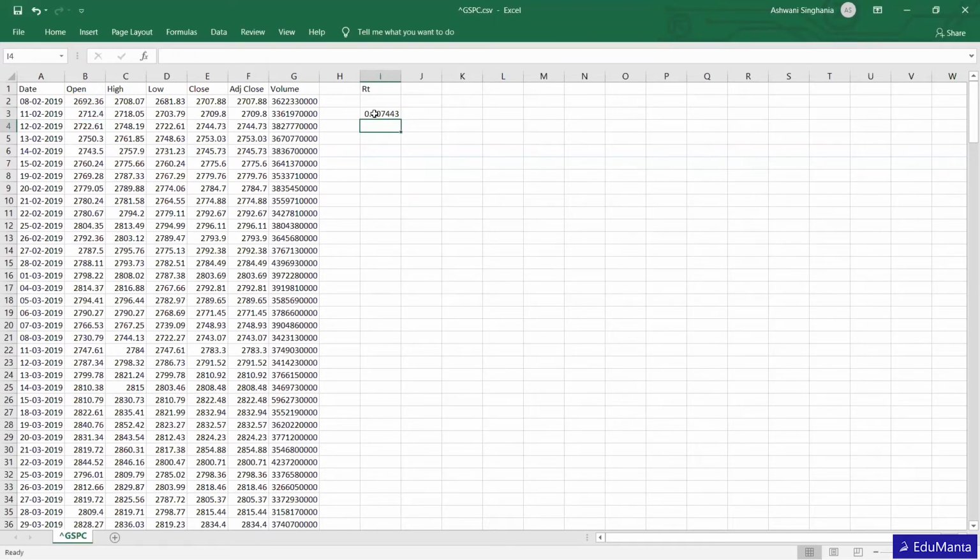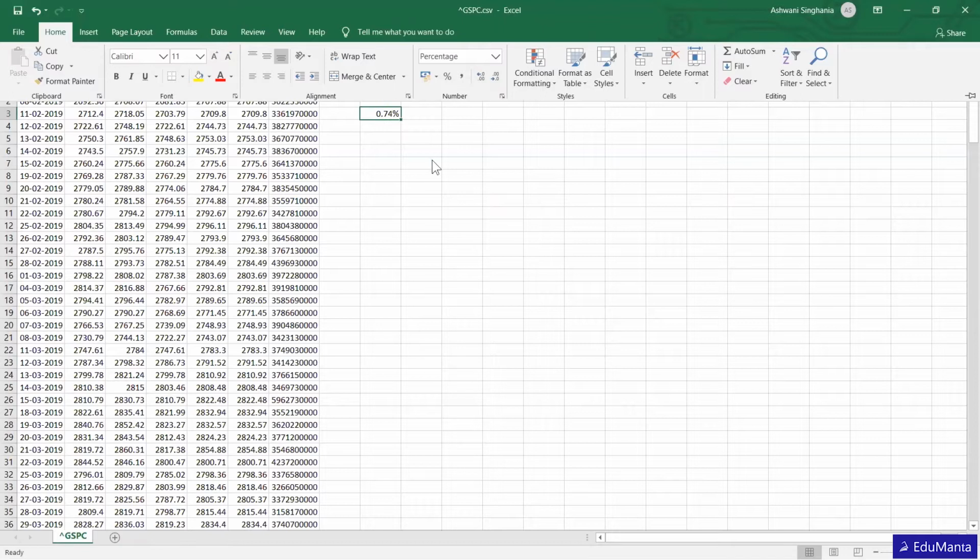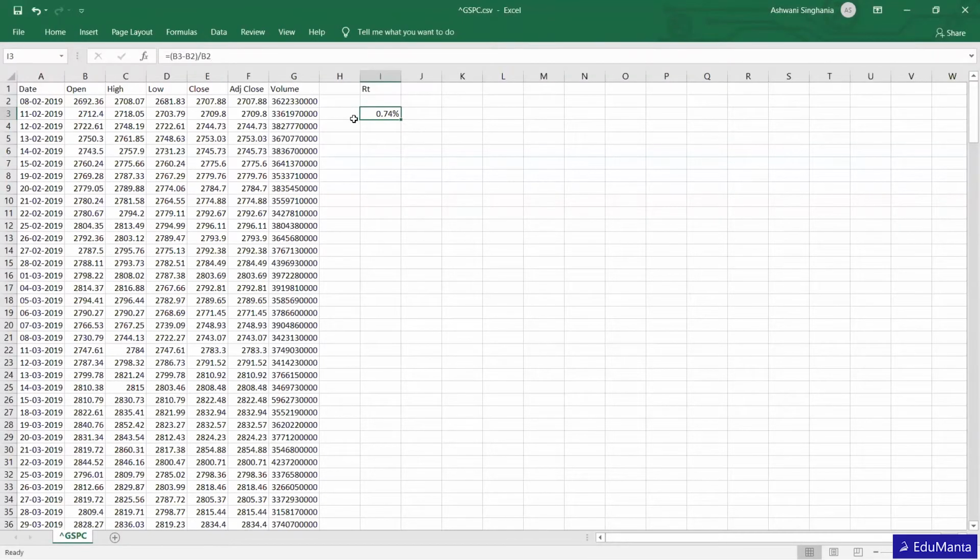Let's do it in percentage. This is the return if I had invested in S&P 500 on 8th February 2019, and the next day when the market opens, that is on 11th February 2019, my return would be 0.74%, because the share price has gone up for this day.